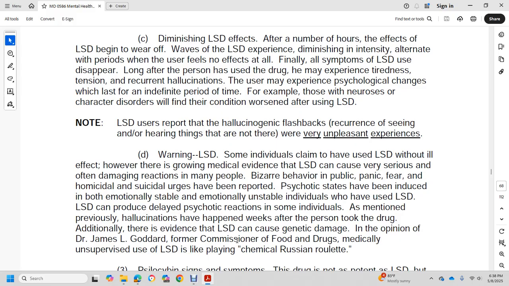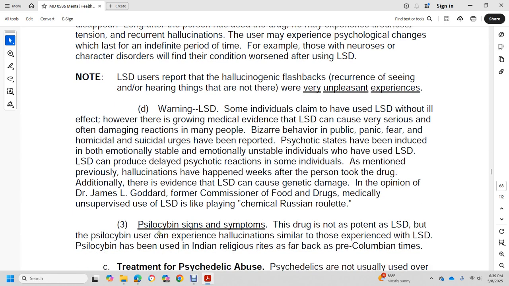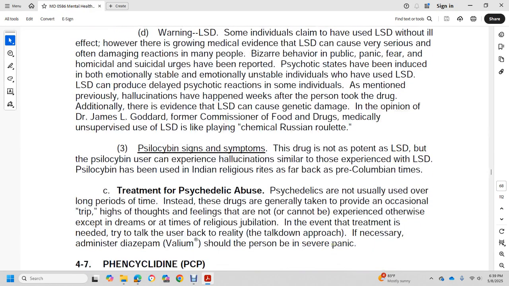In the opinion of Dr. James L. Goddard, a former commissioner of the Food and Drug Administration, medically unsupervised LSD is like playing chemical Russian roulette. Psilocybin: the drug is not as potent as LSD, but psilocybin users experience hallucinations similar to those experienced with LSD. Psilocybin has been used in Indian religious rites as far back as pre-Columbian times.